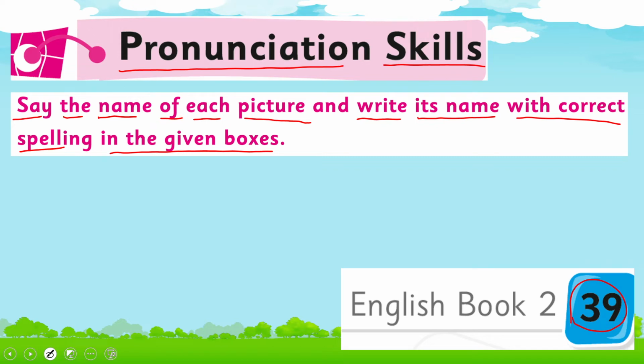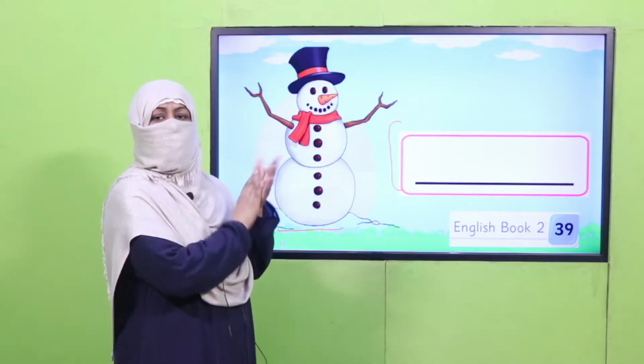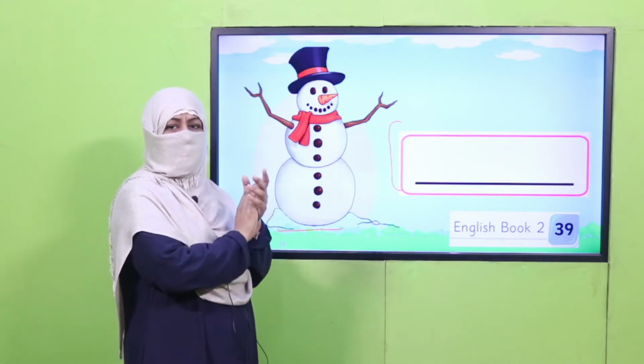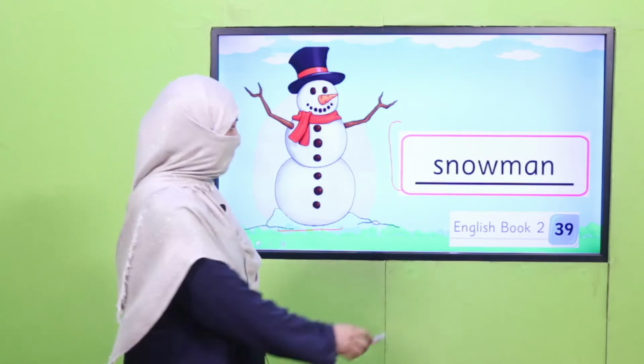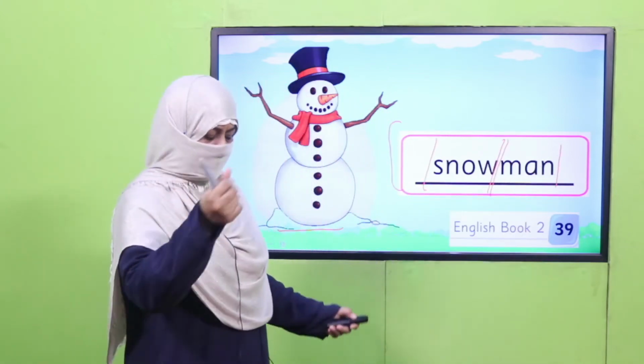So let's start with the first picture. What is this? This is the first picture. This is the space. You will write its name. So to help you, I will say it. I will tell the syllables, and you will write its name over here. Okay, so this is snowman, snowman, snowman. You have written it? Okay, now check, have you written it correctly? Snow, man, two syllables. Good.